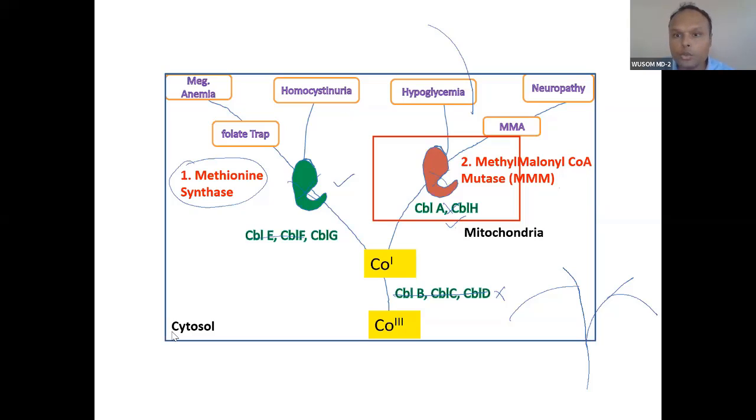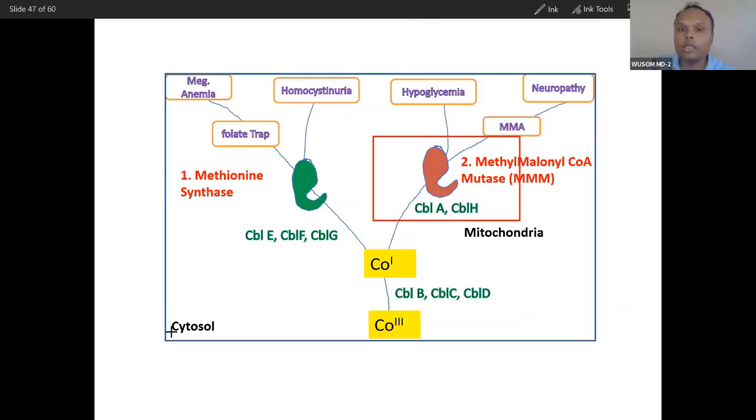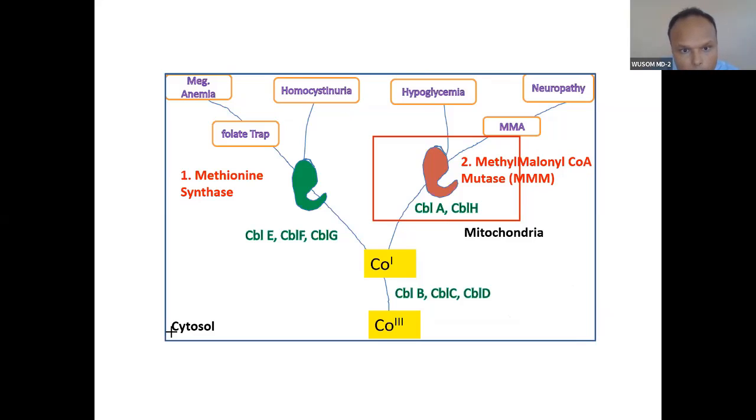So how will you differentiate this complicated thing when you become a doctor? This will help in differentiating when you become a doctor. Just try to understand through this scheme. If there is a problem in this enzyme, you will see only this presentation, not that one. Neuropathy you will not see here. Only megaloblastic anemia, homocystinuria, and high folate levels you will find because of the folate trap.